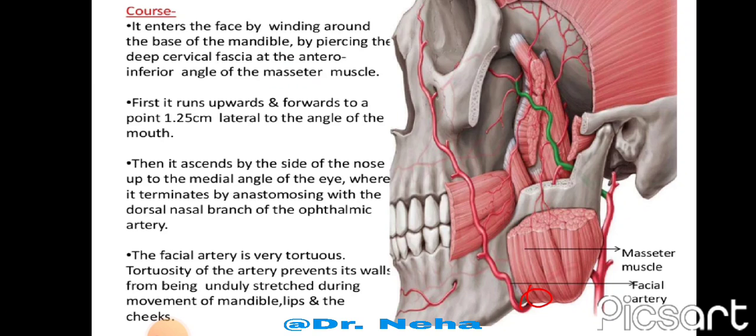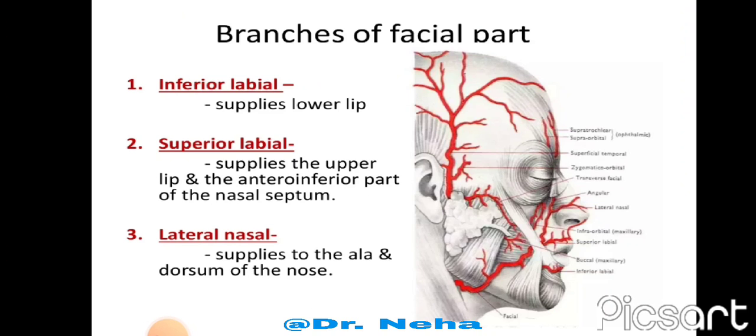The facial artery is very tortuous. This is the specific feature of this facial artery. This tortuosity of the facial artery prevents its wall from being unduly stretched during the movement of the mandible, lips and the cheeks. Now the branches of facial artery.